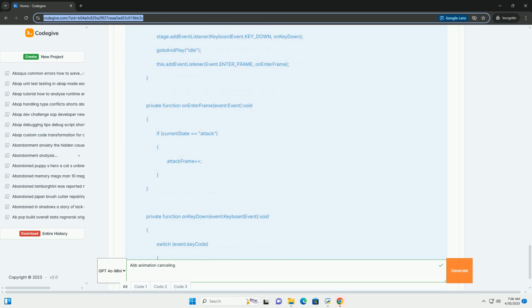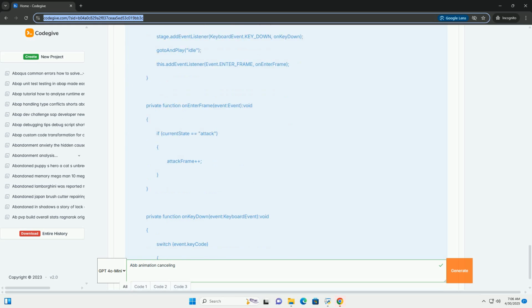3. Basic animation setup, movie clips and timeline. For this tutorial, we'll assume you are using movie clips in the Flash timeline for your animations. Your character's animations would be created on different frames or layers within the movie clip. 1. Create your movie clip. In the Flash IDE, create a new movie clip symbol, for example character MC. 2. Add animation frames/layers.